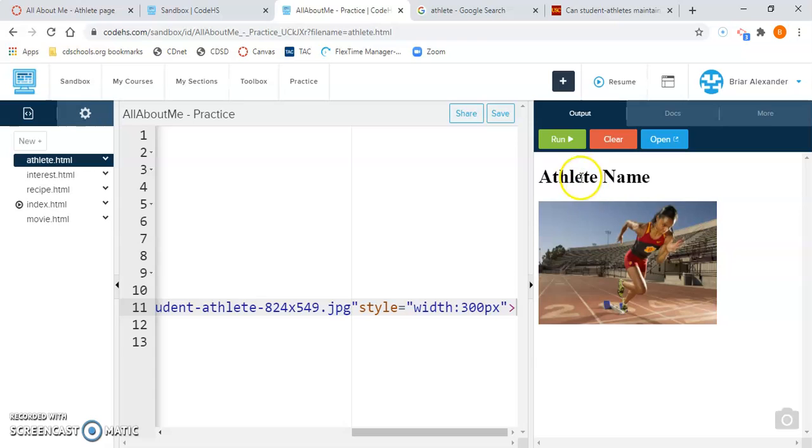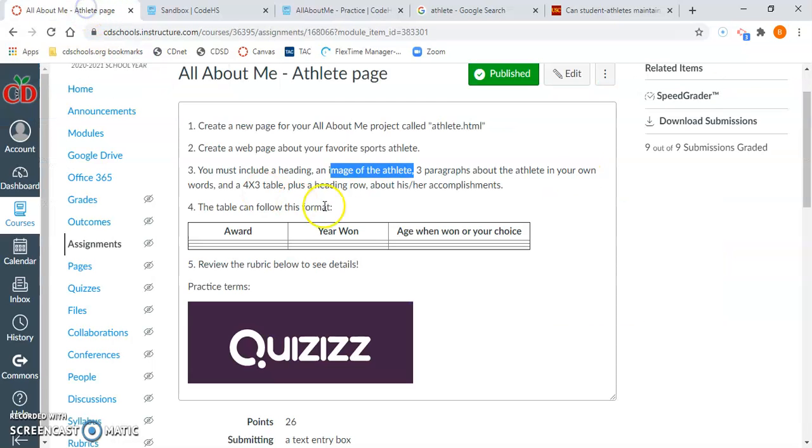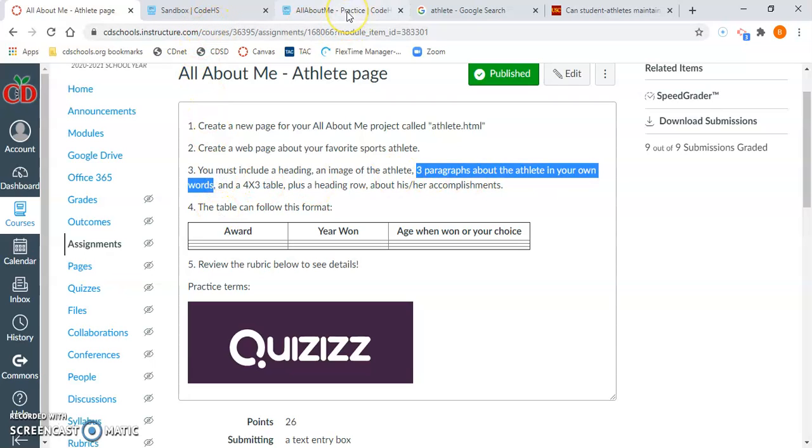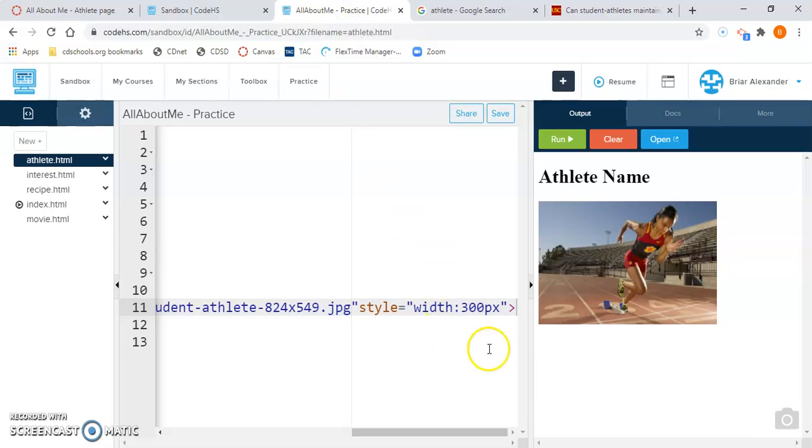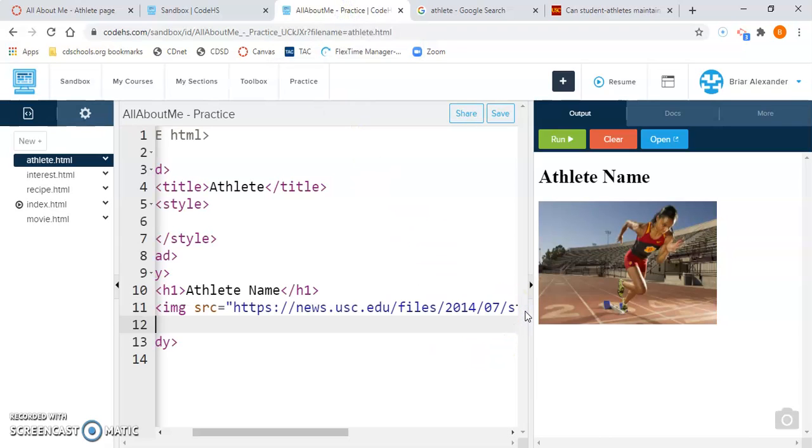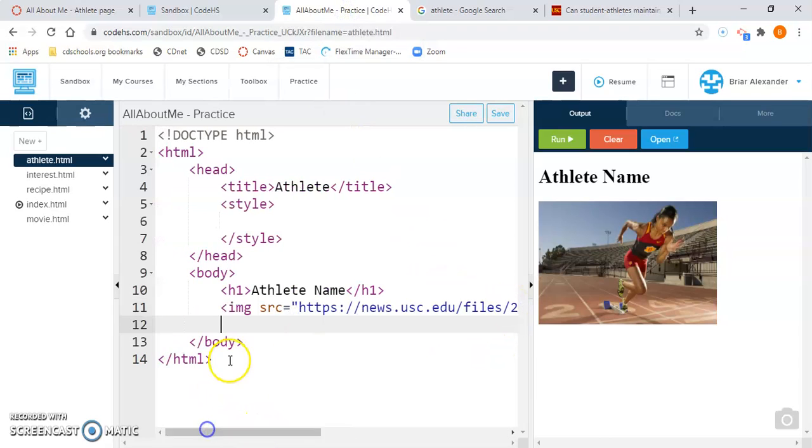So now we have our heading, we have our image. What's next? 3 paragraphs about the athlete in our own words. So what we would do is come back in, click enter to make a blank line of code, and what we would use for this would be our p tags.